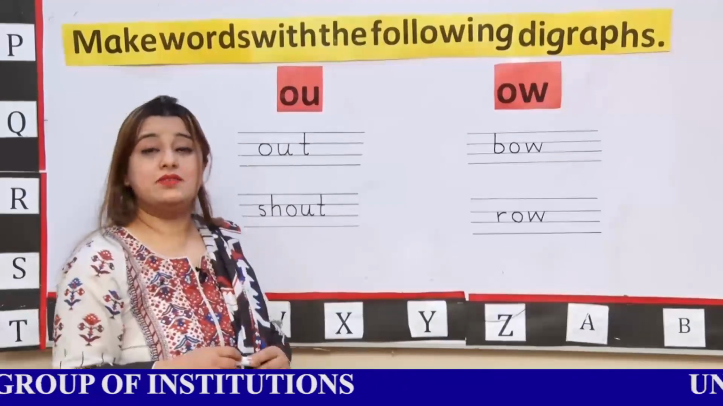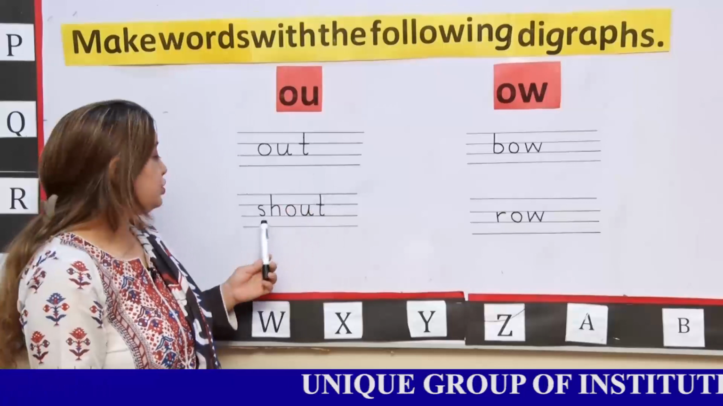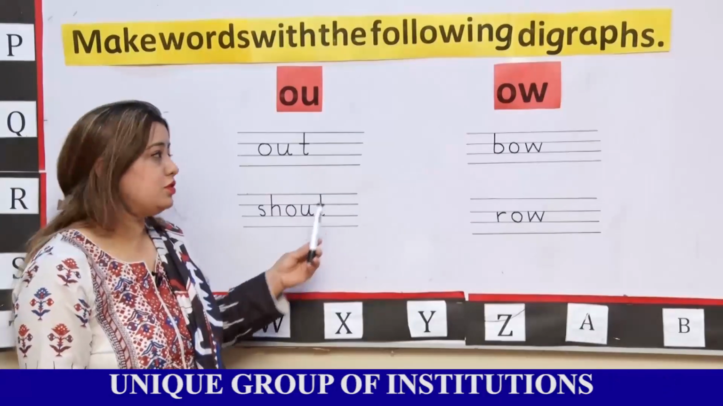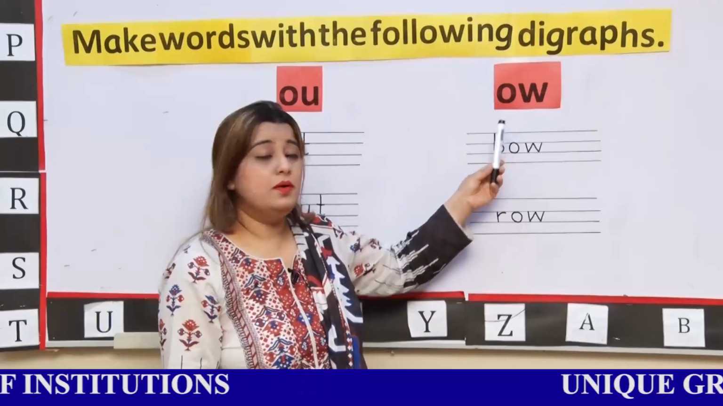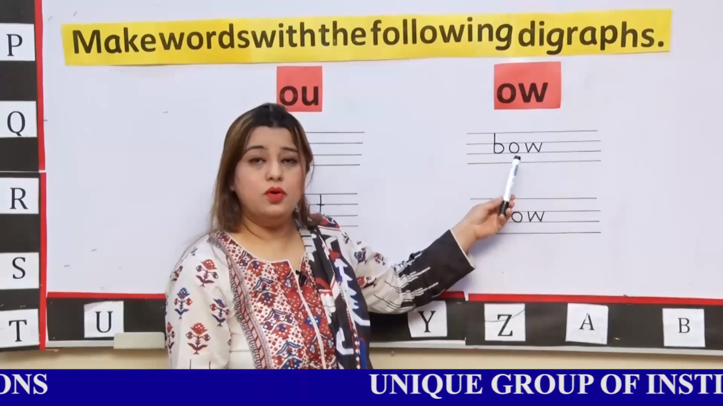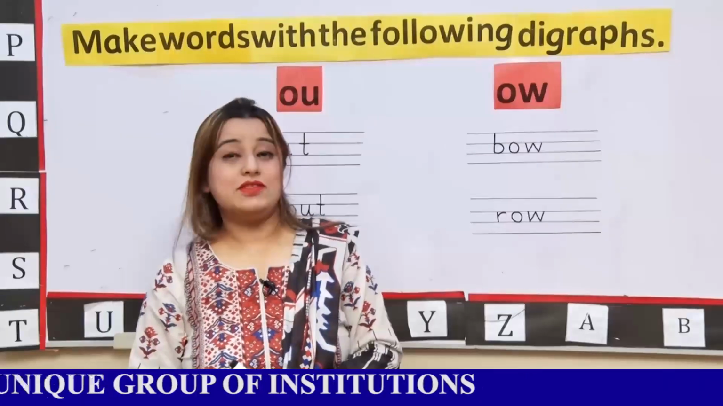OU combines, it gives the sound of ow. Out. Sh, out, shout. When OW combines, it gives the sound of O. Bo. Row. I hope these diagrams have been clear to you.